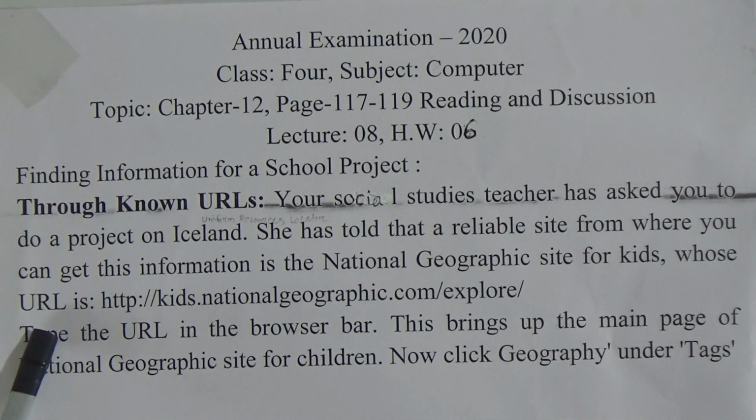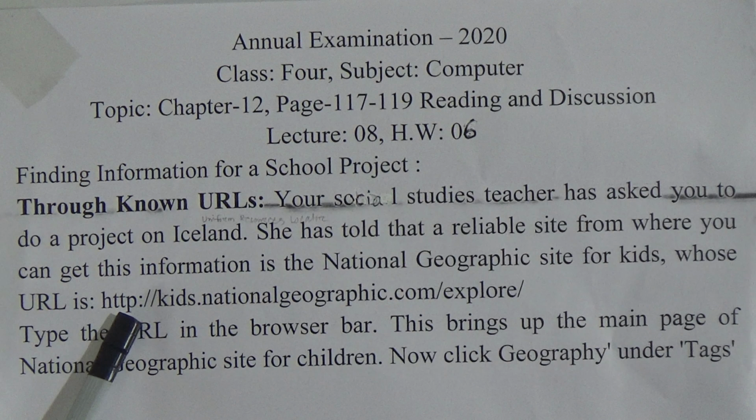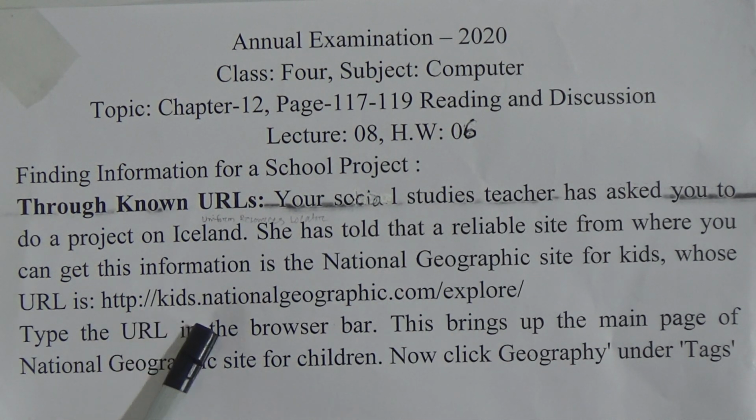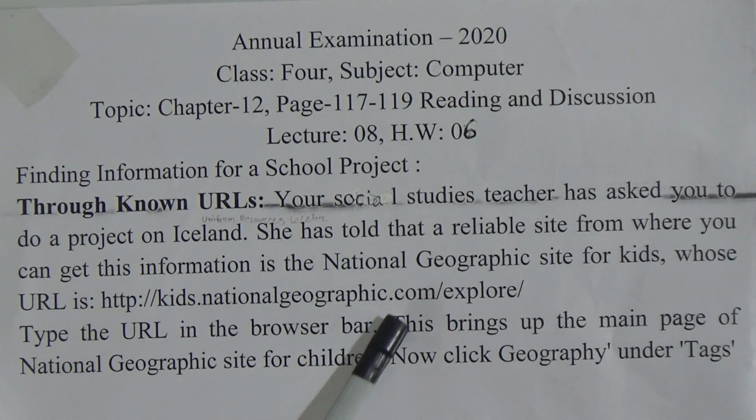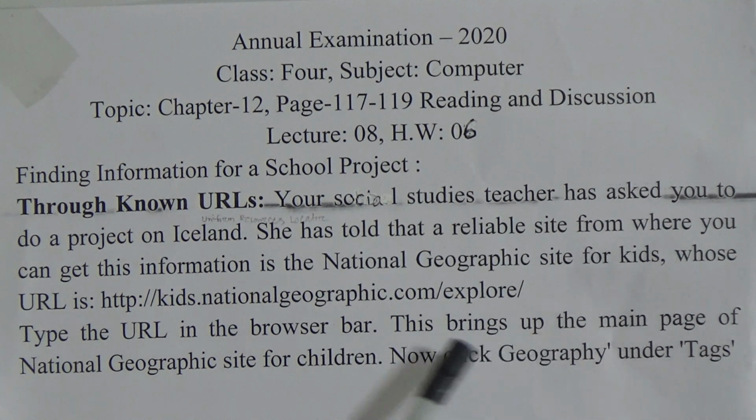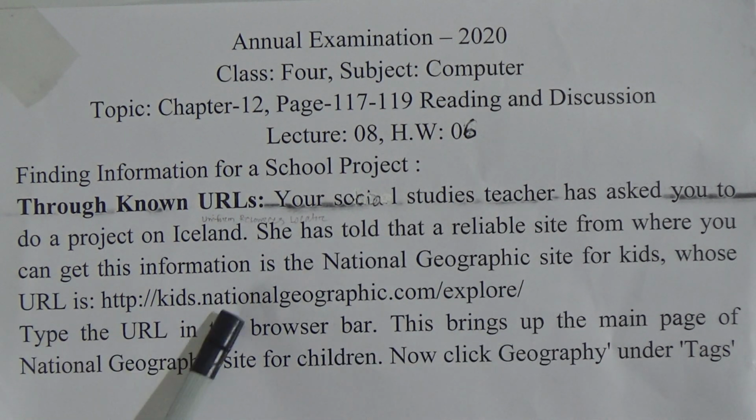Its URL, that means Uniform Resource Locator, is http://kids.nationalgeographic.com/explore/. This is the uniform address.